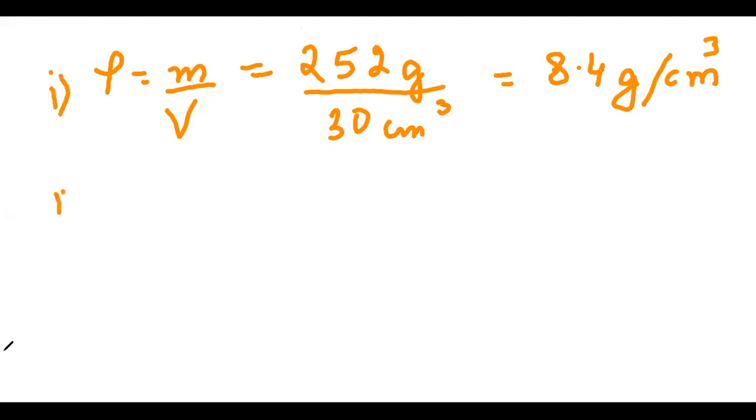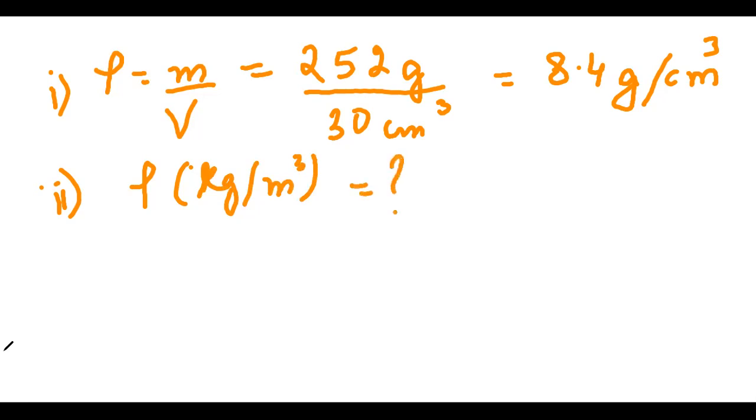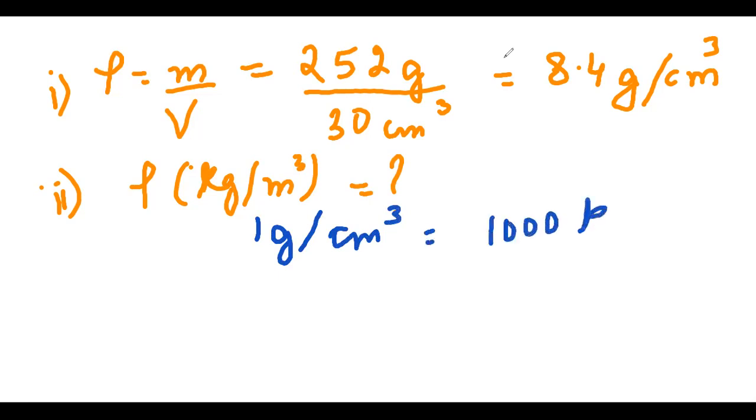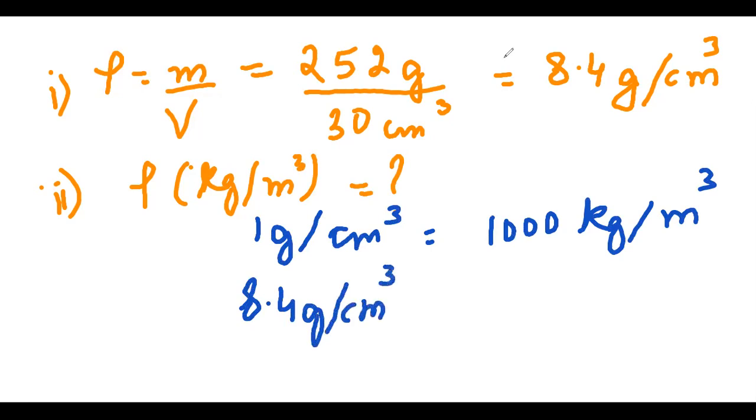Then they're asking, find the density in kilogram per meter cube. This you have to find. Children, as we have learned the conversion today, 1 gram per centimeter cube is 1000 kilogram per meter cube. What does it mean? 8.4 gram per centimeter cube will be equal to how much?